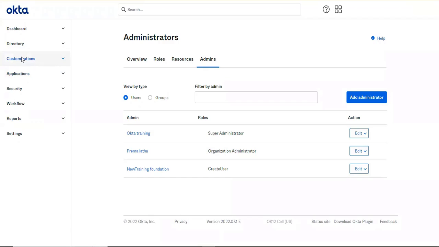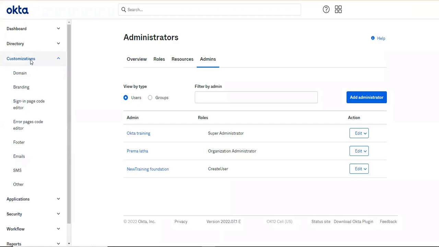Customization was introduced recently. Earlier, there was no tab for customization. What we would do is go to Settings and, under Settings, see all the options. But right now they have expanded it and given it a specific tab. So here you can see customization.